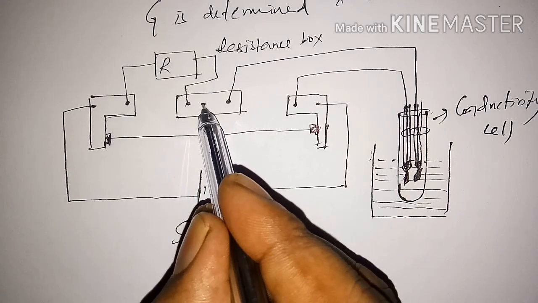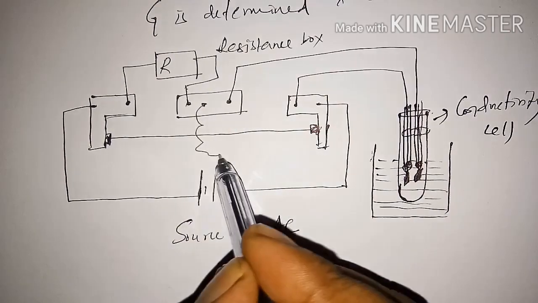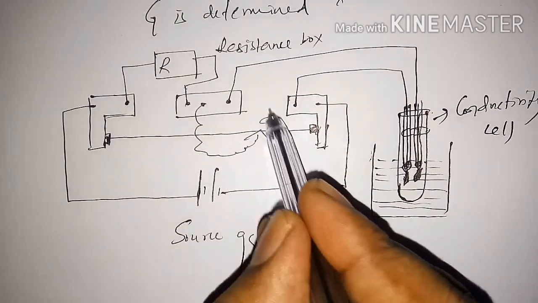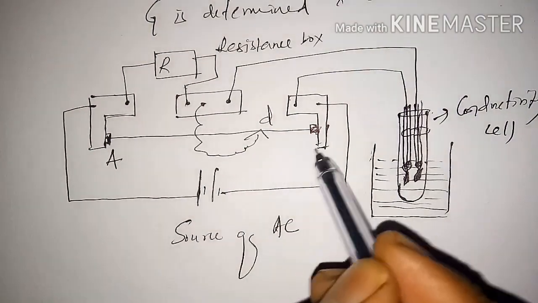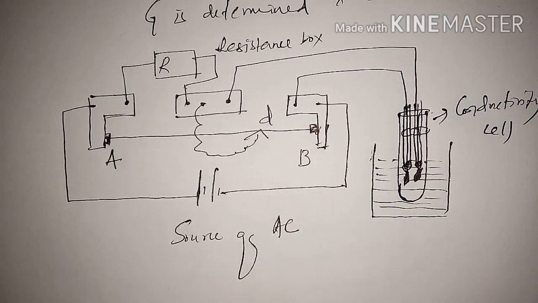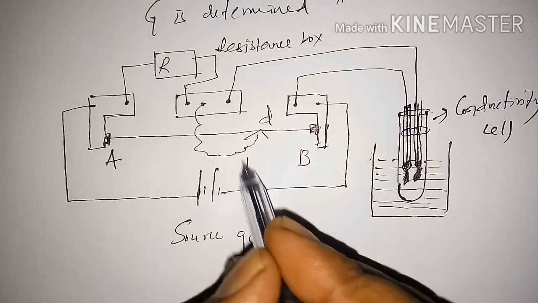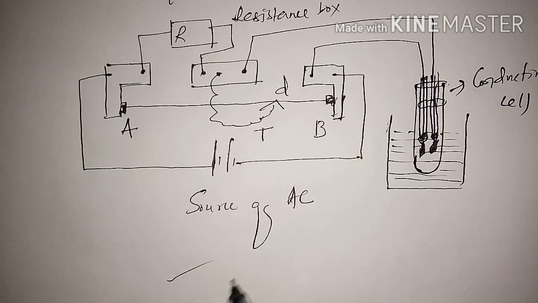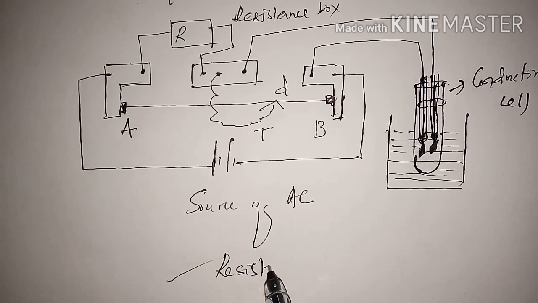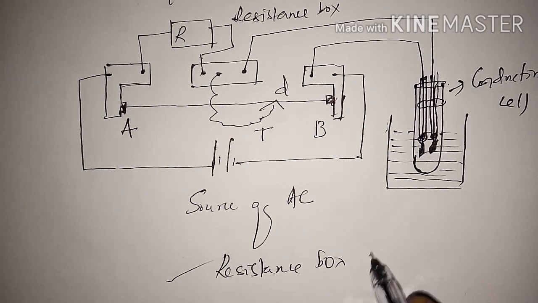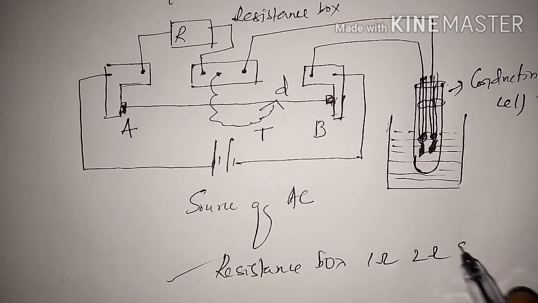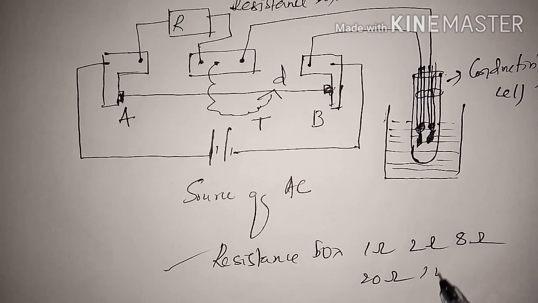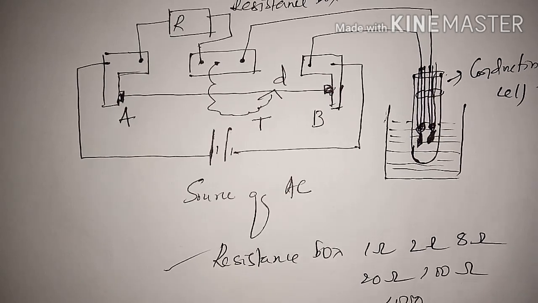From here it is connected to a telephone, this is D, and this is the stretched wire AB. This is the telephone wire. Now this is the resistance box, which will have 1 ohm, 2 ohm, 8 ohm, 20 ohm, 100 up to 1000 ohm.